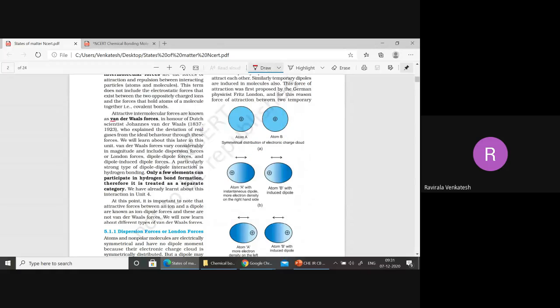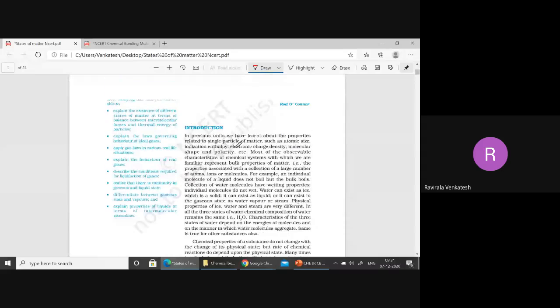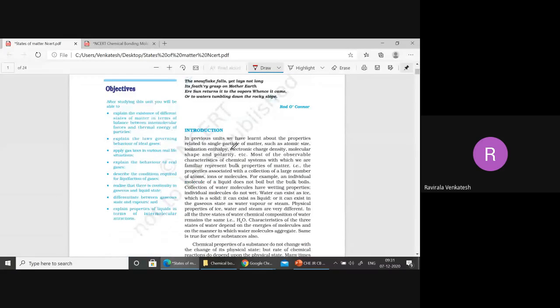What is this, van der Waals forces and everything, right? Now in the states of matter, first of all, we'll see there are generally three states. We know that one. What are the three states generally we have? Solid, liquid, and gas. Three phases are there. Above the gas phase is called what?